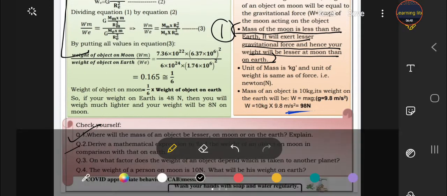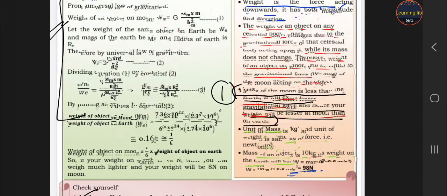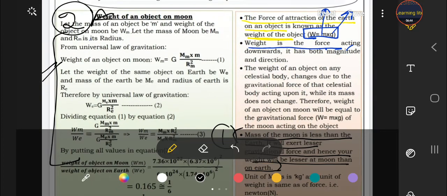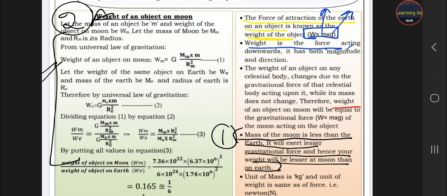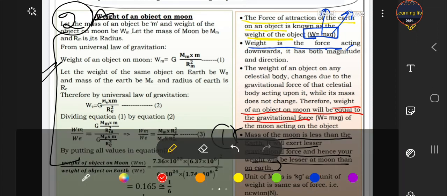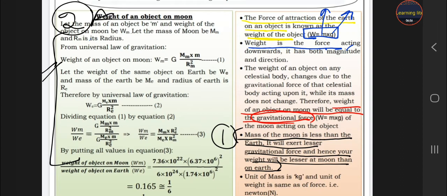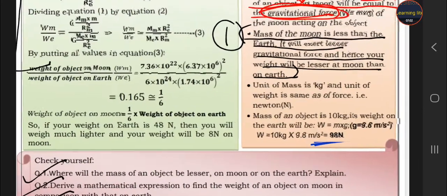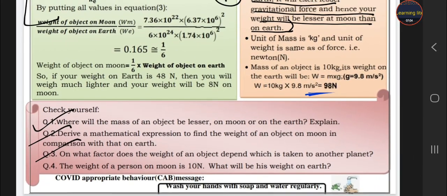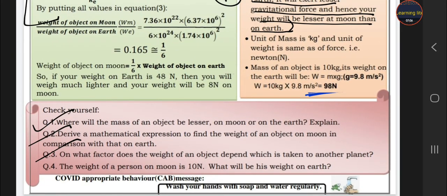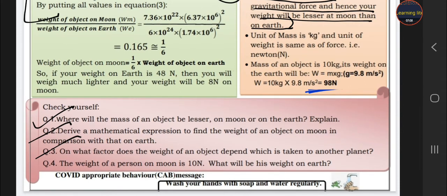Third one: on what factor does weight depend? Weight depends upon the gravitational force. This is your third answer. The last question: the weight of a person on the moon is 10 Newton. What is the weight on earth?